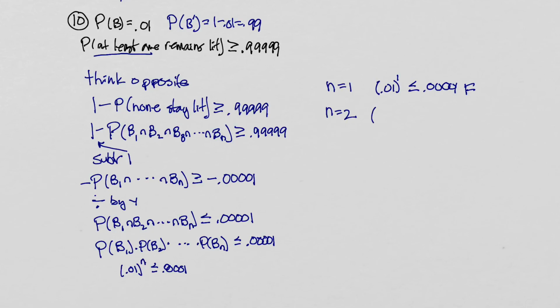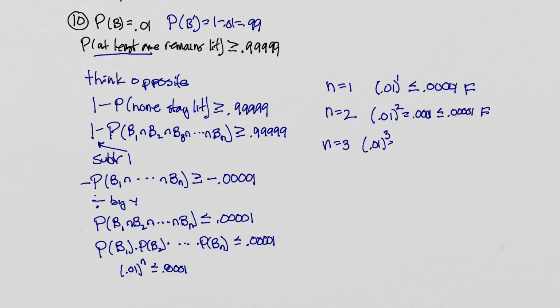So if n is equal to 2, we're going to get 0.01 squared. And 0.01 squared is equal to 0.0001, so we're much closer here. But is it less than or equal to 0.00001? Nope, not quite, so that's still false. So we need to keep going. So let's try n equals 3. So this will give us 0.01 to the third power.